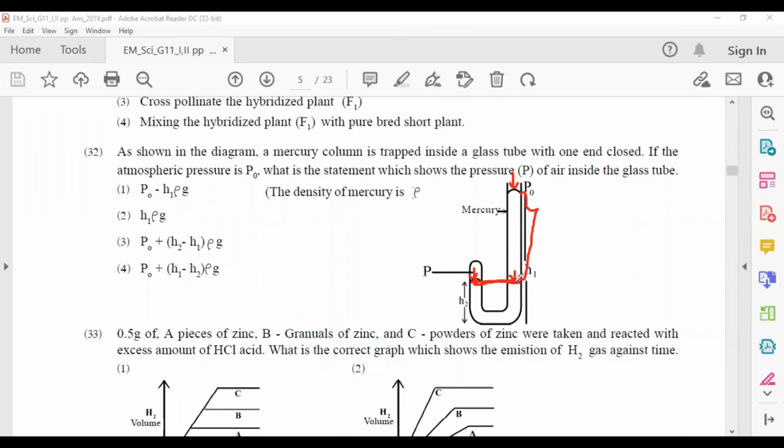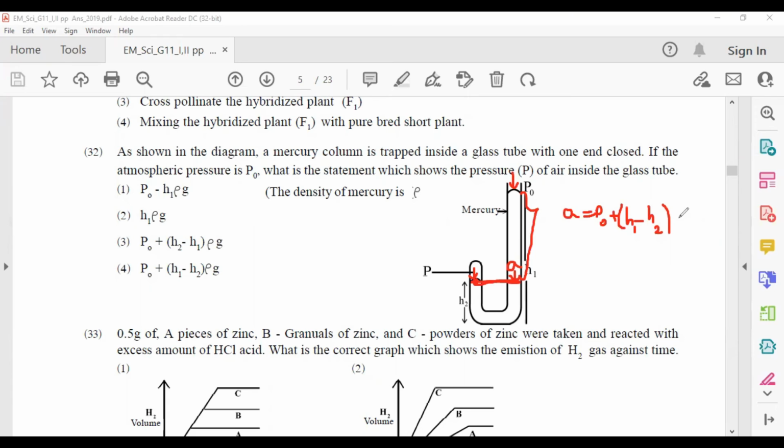So we will see the pressure at this point. We will name that point as point A. The pressure at point A equals P naught plus h rho g. h can be taken by subtracting h2 from h1, which gives the height of the liquid column above the point we are considering, and multiply it by rho.